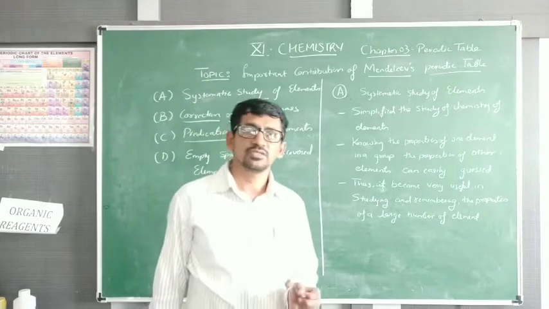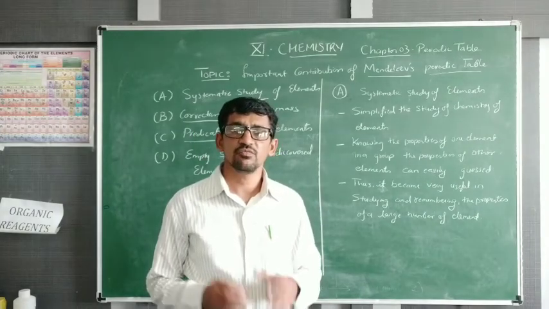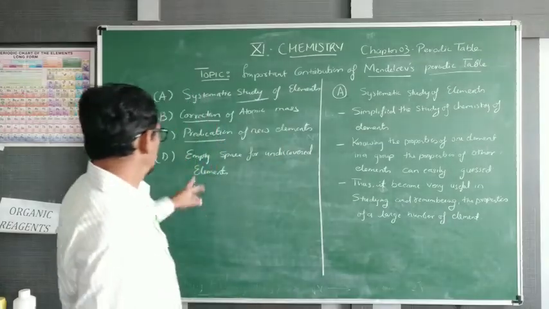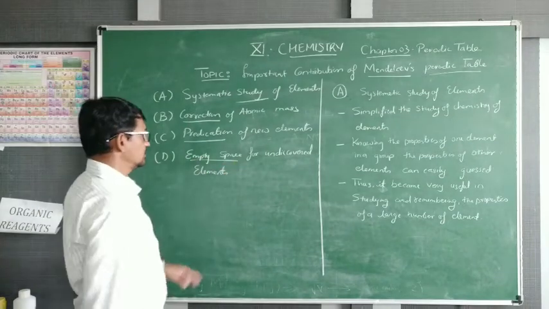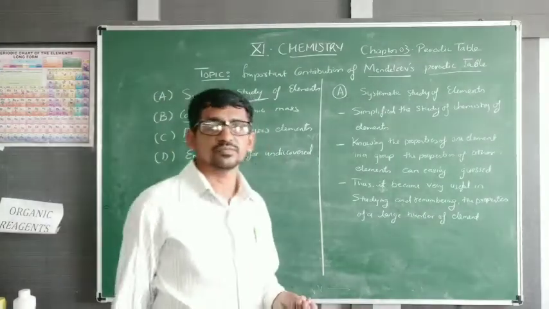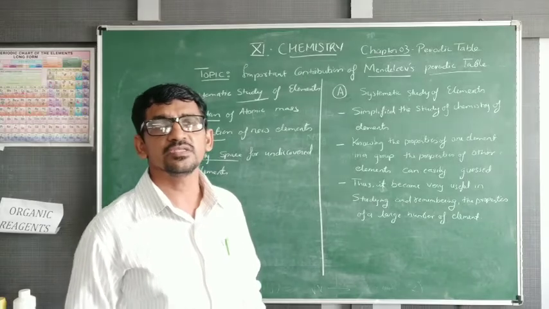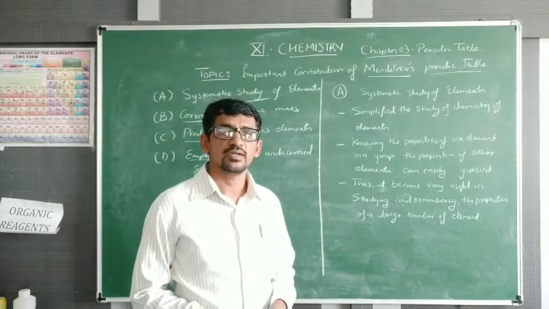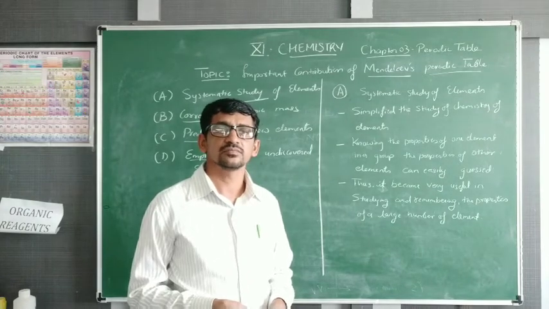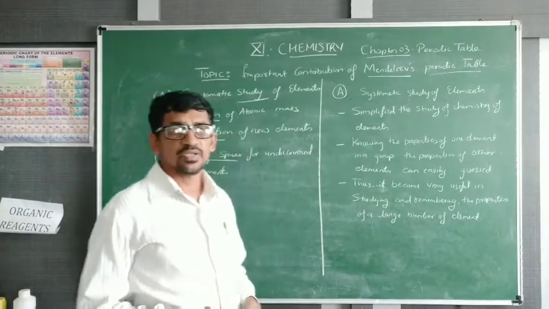Prediction of new element means if the property of a particular new element is discovered, then where to put this element in the periodic table. Empty space for undiscovered element. Empty space is there in this periodic table, means a particular element is not discovered, so empty space is there. And when in modern age this element is discovered, then this element is kept in this periodic table.